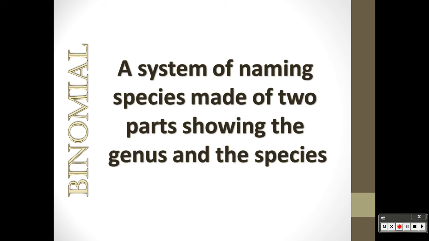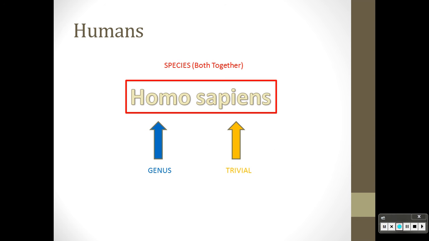Okay, so we're on section 1, part 2, classifications and diversity. So it starts off with the definition of a binomial system, and it's a system that we use to name organisms based on two names, hence the term bi for binomial. And the first name is your genus name. So Homo would be the genus, and this is for humans.